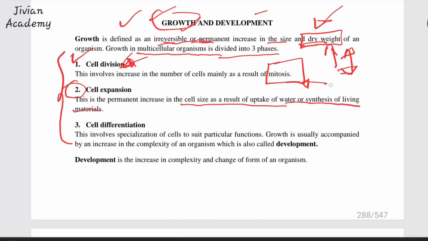Now, synthesis is just manufacturing and metabolisms. Remember, cells can increase just when they take in water, then they expand. That expansion is not growth. What you're talking about is a permanent increase in the size of the cell. Remember, when activities are taking place in this cell, metabolism is taking place, chemical reactions are taking place in these cells, there is that permanent increase in the size of the cell or the expansion of the cell.